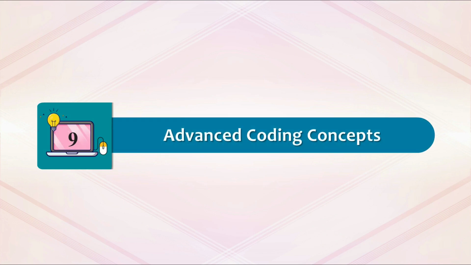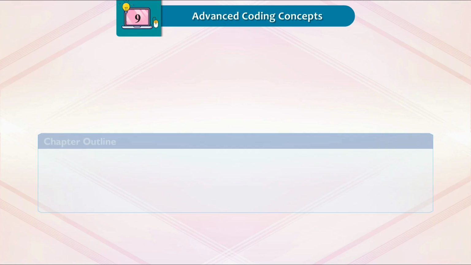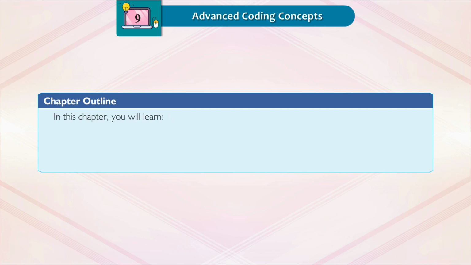Chapter 9: Advanced Coding Concepts. Chapter Outline. In this chapter, you will learn: 1. Control structures. 2. Coding in MakeCode Arcade Editor.